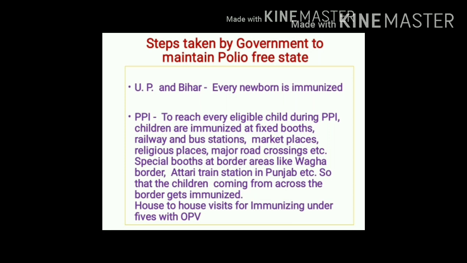Examples of such special booths are at Wagha border, plus at Atari railway station in Punjab, etc. So now in addition to fixed booths, various places and special booths, home visits or house to house visits are also given for administration of oral polio vaccine to eligible children.